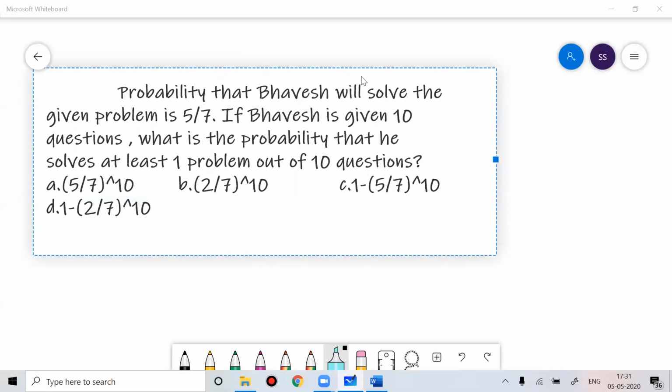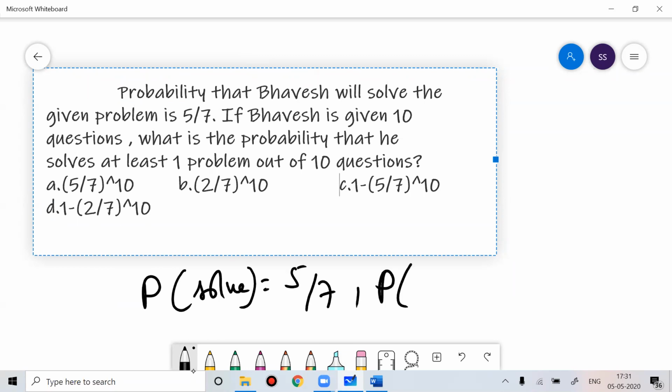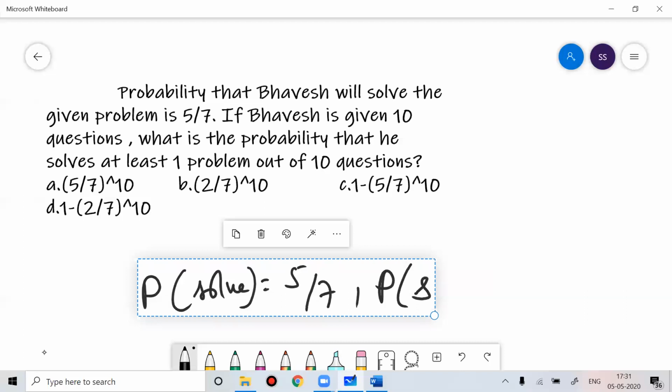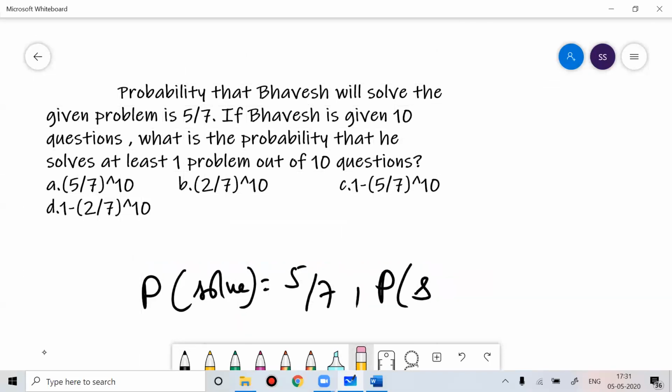So everyone more or less got the answer correct. So if we get a problem like this, probability that Bhavesh Joshi solves the problem is 5 by 7. The probability that Bhavesh is not able to solve the problem is 2 by 7.